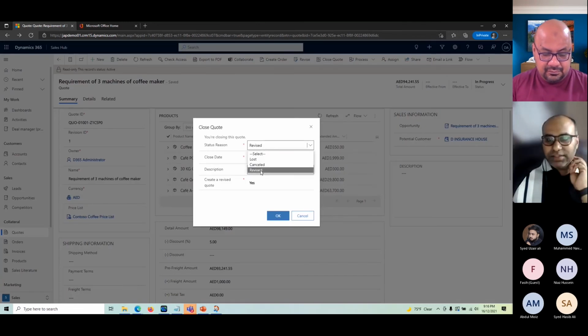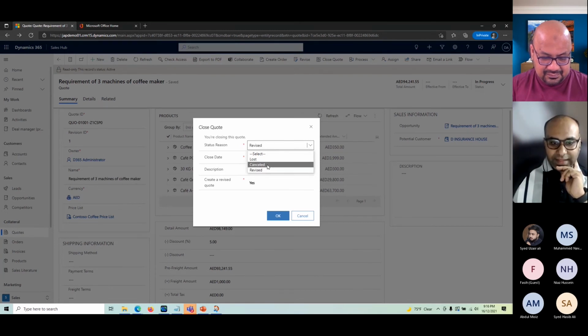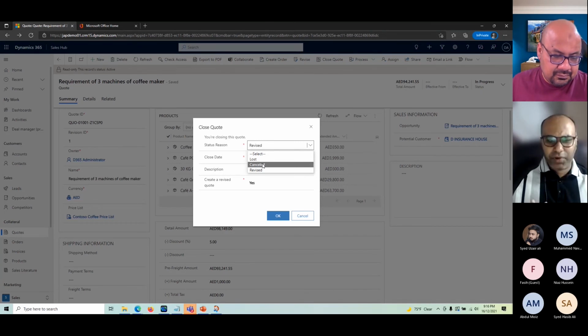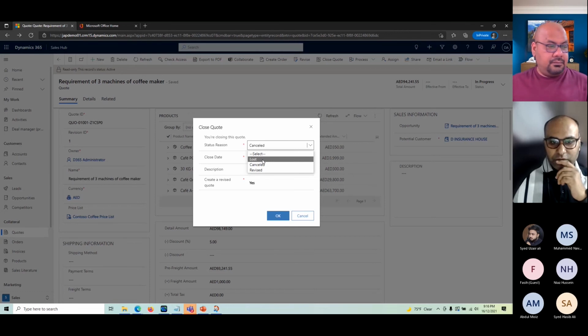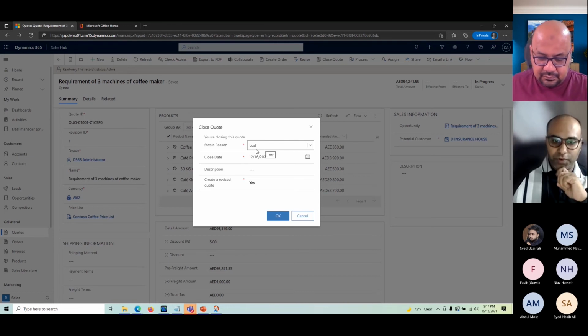If it is a revise, it will just be the same. It will create a third version for this particular quote. Or we can select cancelled, which means for any particular reason we can take our comments here and say okay, and it will be in the cancelled status. Again, the quote will be read only and cannot be further modified. Or the last one is lost, which means we lost it against a particular competitor, or someone else got the business. Again, this information is helpful in the reporting part.